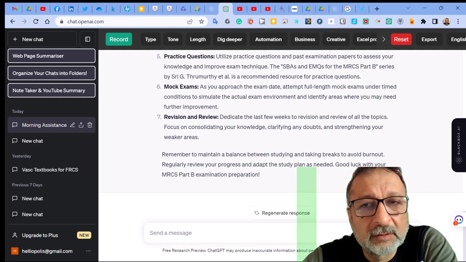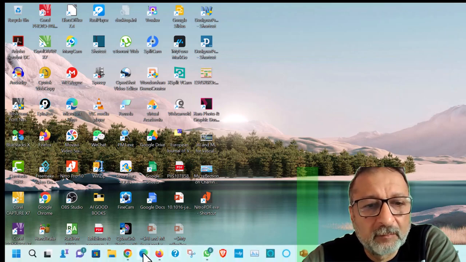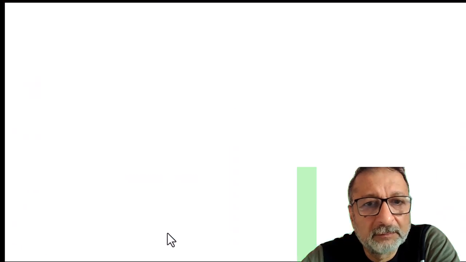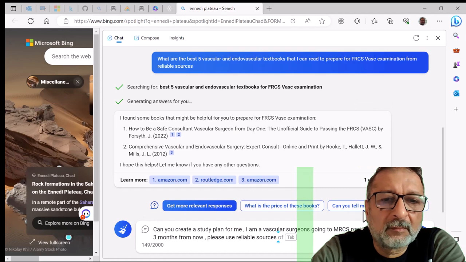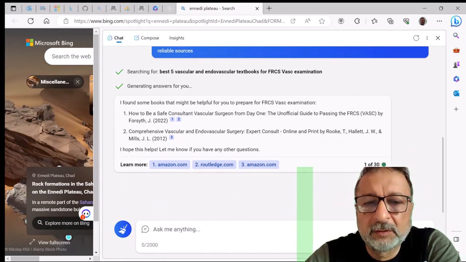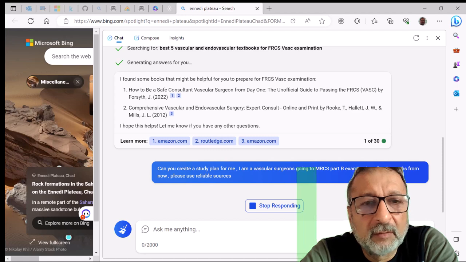So let us see the third platform, which is Bing. Let us ask a question to Bing, and let us see what it will come up with.